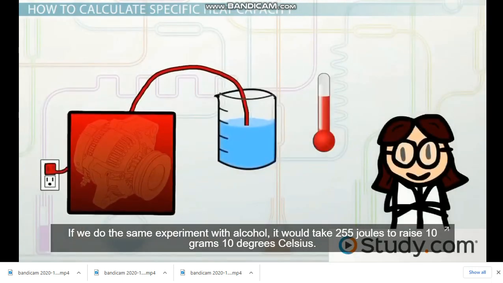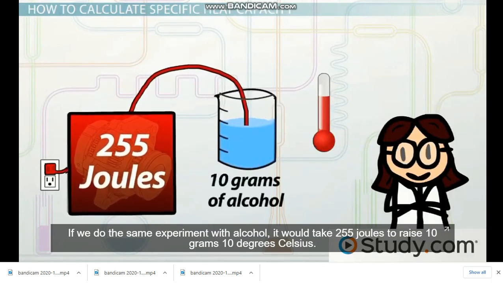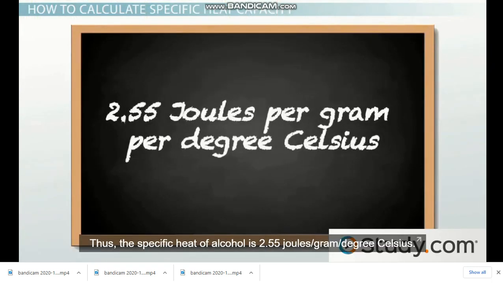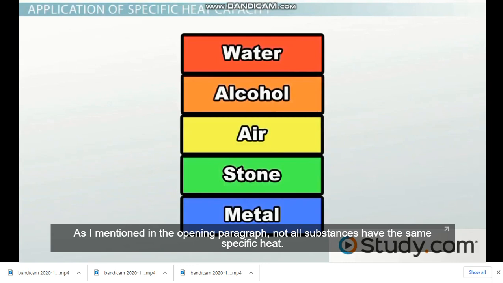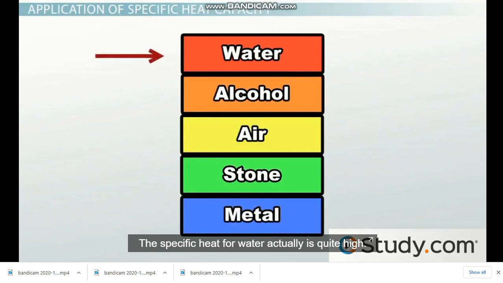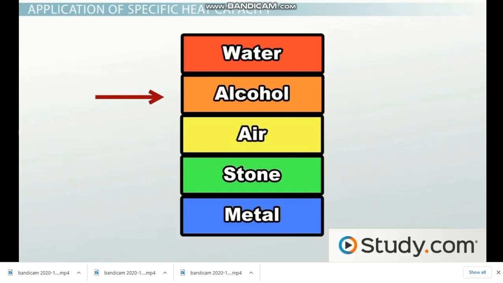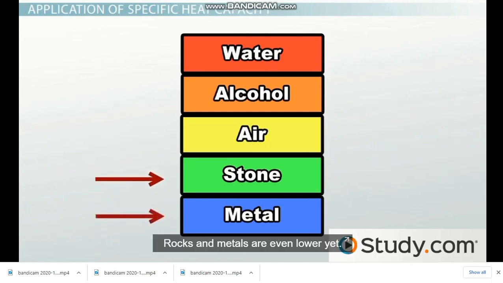If we do the same experiment with alcohol, it would take 255 joules to raise 10 grams 10 degrees Celsius. Thus, the specific heat of alcohol is 2.55 joules per gram per degree Celsius. How neat is that? That's pretty neat. As I mentioned in the opening paragraph, not all substances have the same specific heat. The specific heat for water is actually quite high. The specific heat for alcohol is about half that of water. Yeah, we calculated that in the example above. The specific heat of air is less than that of alcohol. Rocks and metals are even lower yet.